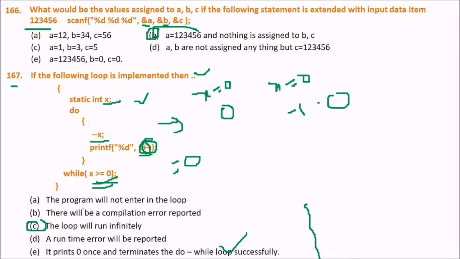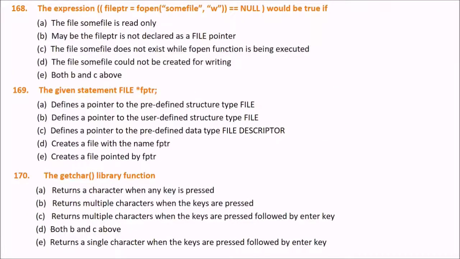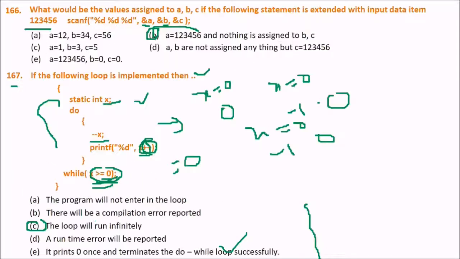But you need to really see which option, what type of question it is, because what we want to emphasize here is static x. x is 0, --x is -1, then again x++, but x++ will again make it 0. So the condition is greater than or equal to 0, because the equality condition is there, so it will be true. For the sake of explanation, we'll go with this.